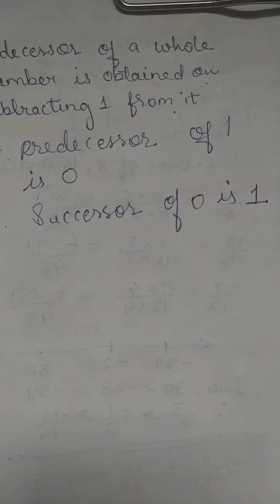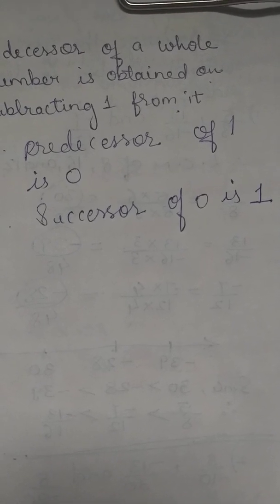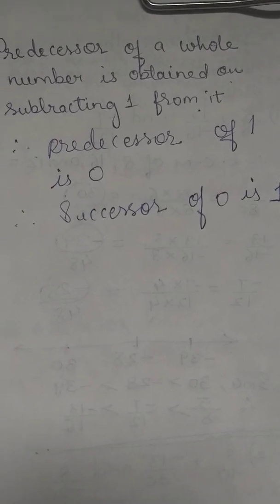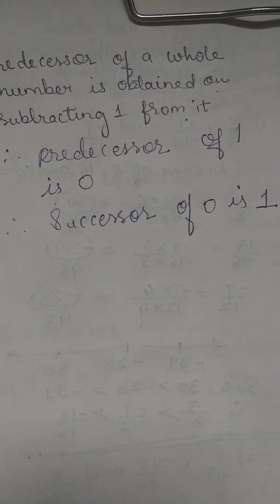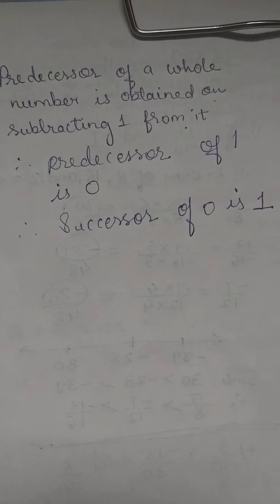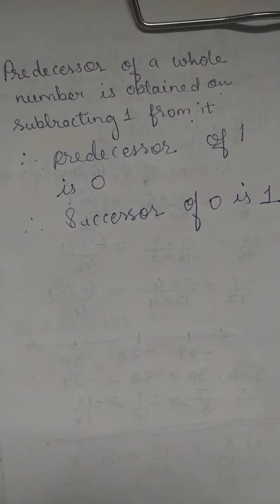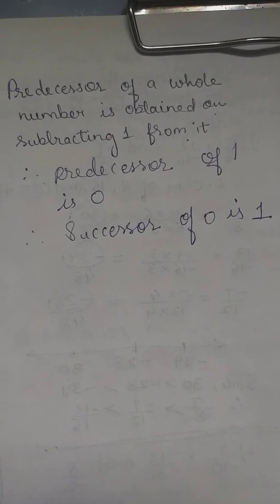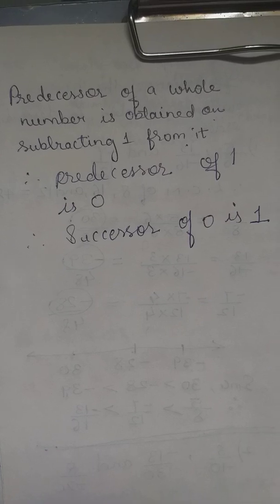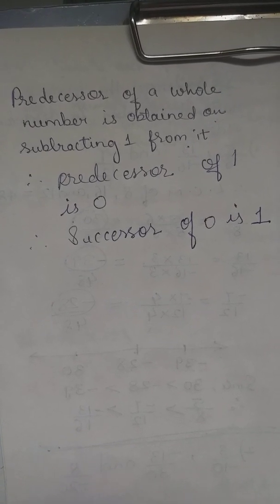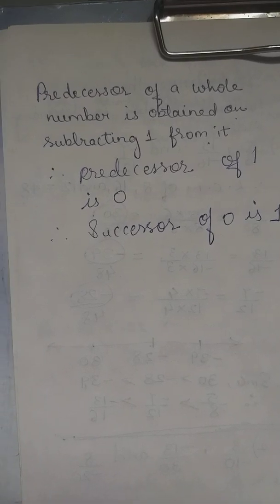Now the next point. 0 is the smallest whole number. There is no whole number on the left side of 0. Each whole number is on the right side of 0. Other than 0, a whole number is greater than every whole number on its left, and smaller than every whole number on its right.